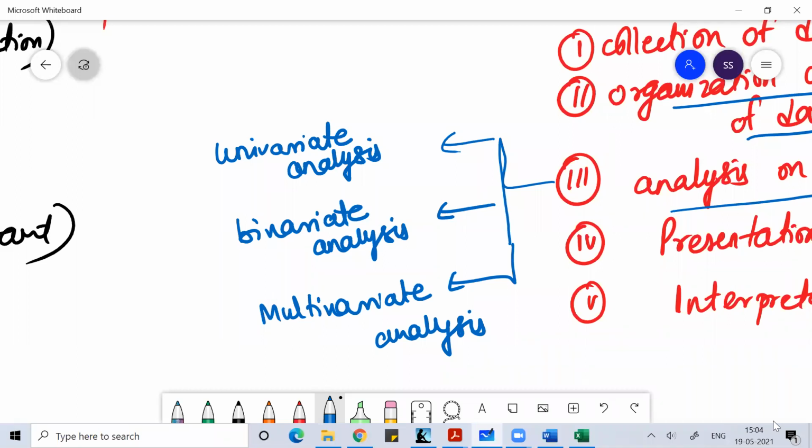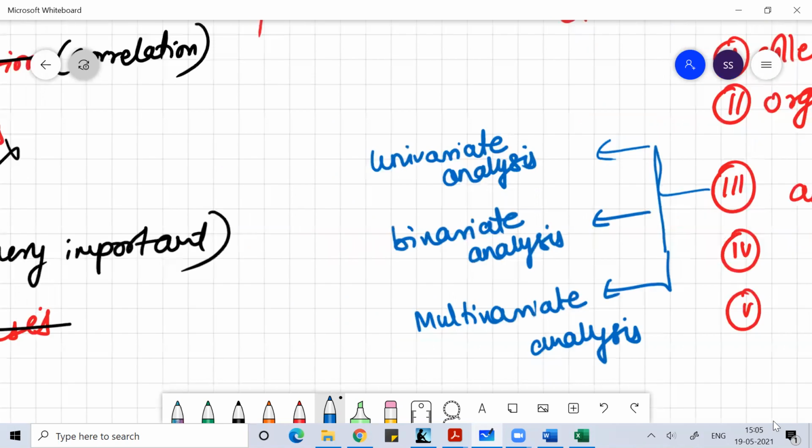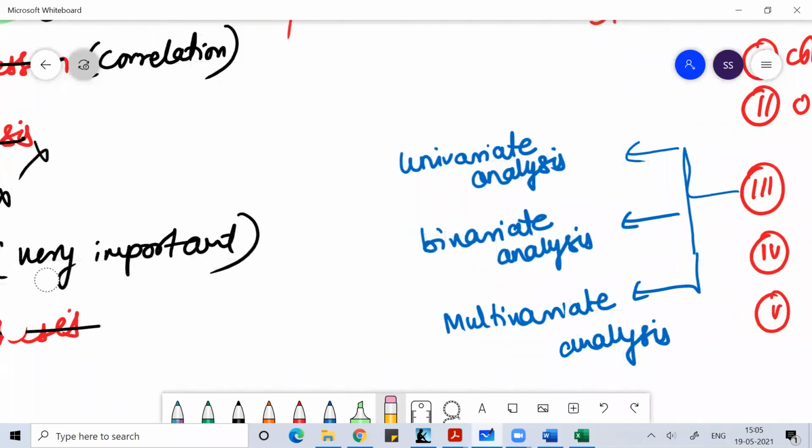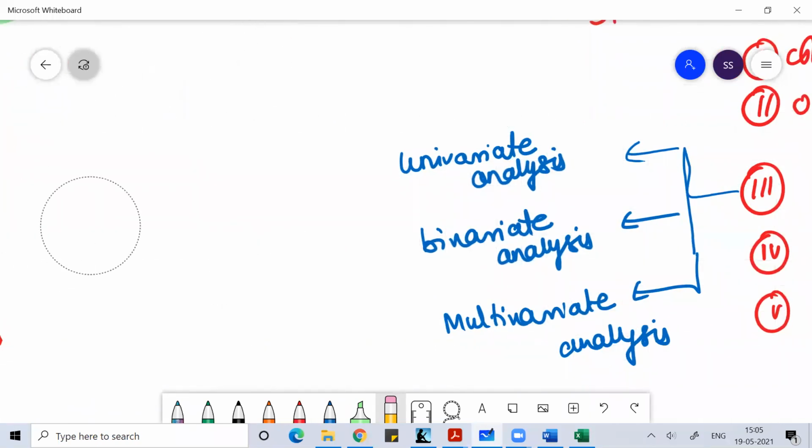The analysis part can be univariate analysis. Univariate analysis means you only focus on one particular variable, and then you work on doing the postmortem of that particular variable. Univariate, one variable. You don't bring too many variables. On a single variable, you do your analysis. That is called univariate analysis.